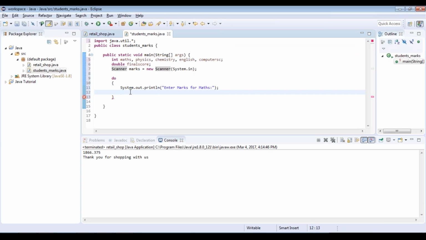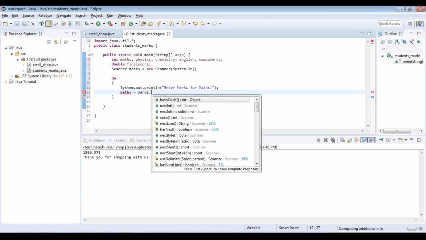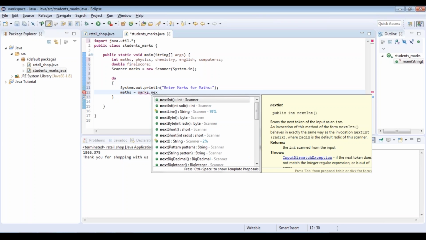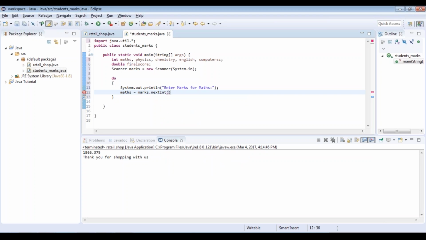To take an input from the user, you need to specify the variable in which you're going to take the input. In our case, I'm going to start off with maths is equal to the object used for input, which is marks.nextInt. What this basically means is that the next integer value given by the user should be taken and stored inside maths. So are you clear on how to take input from the user in Java? Okay, Prashant is clear, so is Bharat, Henry, Dave.